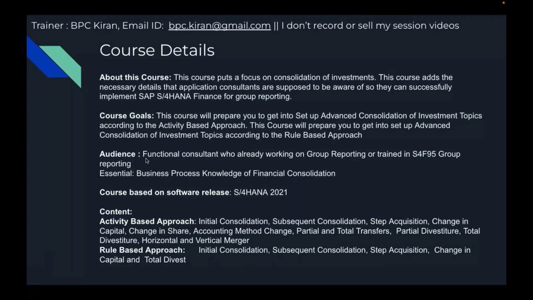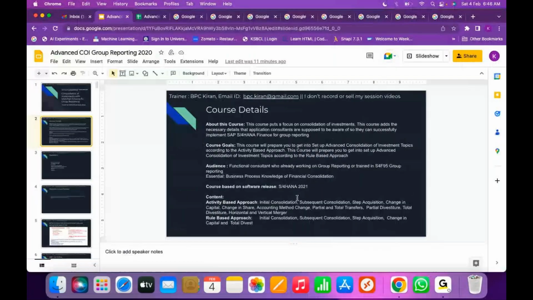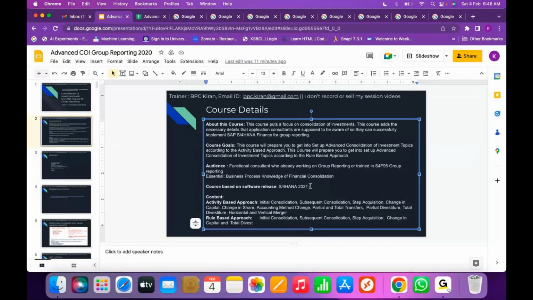And I have mentioned here the audience: functional consultants who are already working on group reporting and are trained in S4 HANA group reporting. For this, business process knowledge of financial consolidation is very much required. In order to understand these entries, you should have very good accounting and financial consolidation knowledge. This course is based on release S4 HANA 2022. We have an S4 HANA 2022 server, so we will use it.